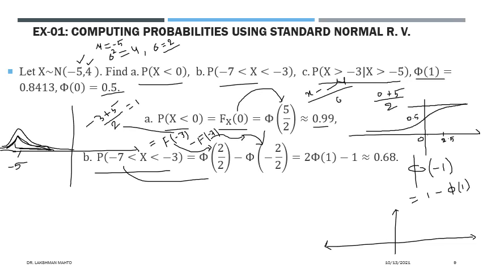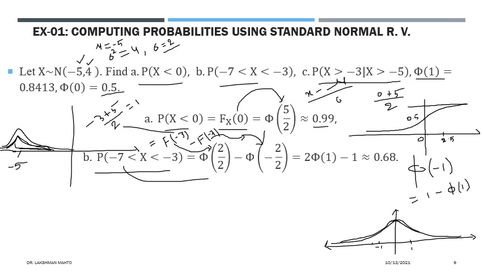So suppose we are plotting a standard normal random variable. Where would 1 be? 1 would be here. Where would -1 be? -1 would be here, taking the symmetric nature. Equidistant from the origin, 1 and -1.